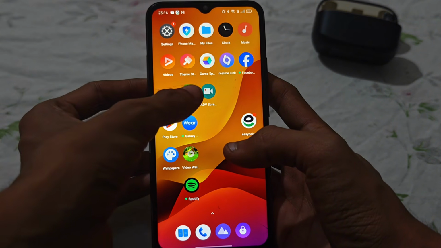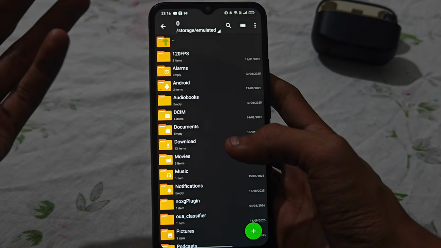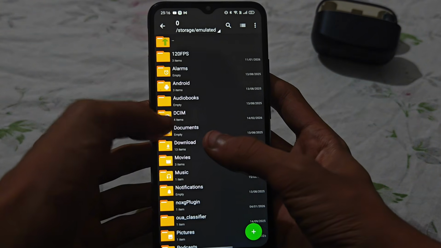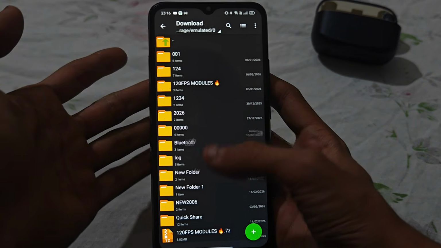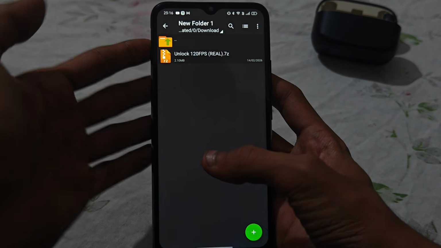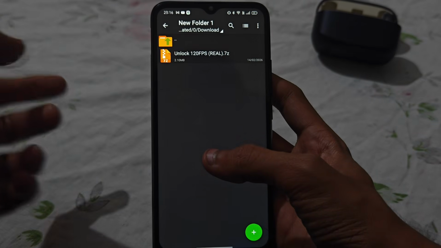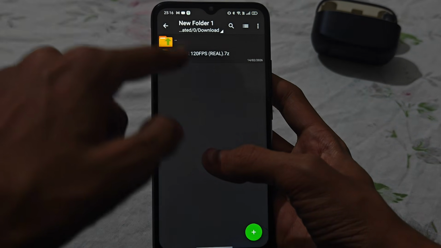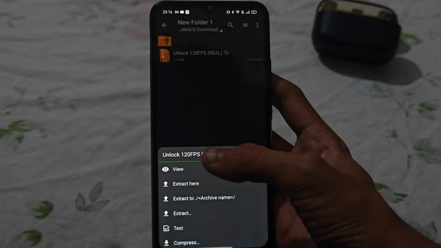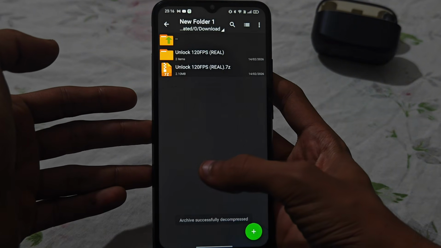So guys, first open the file manager of your phone, as I am using the Z-Archiver. Now go to the downloaded folder and go to the file. Guys, follow the steps properly so you won't get any issue. So guys, here's the file. As you can see, simply extract here.